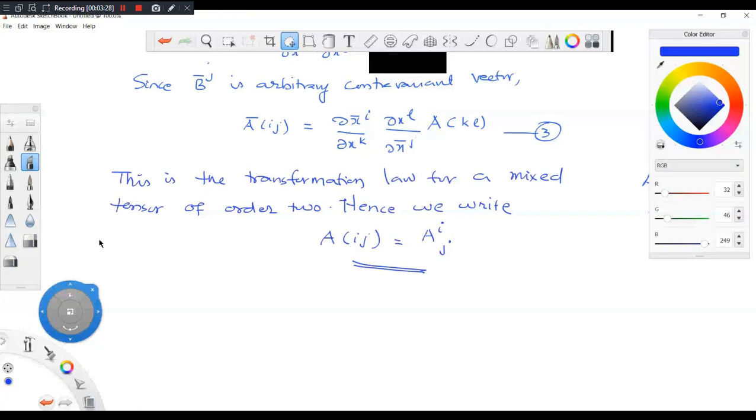Okay. So what is the transformation for BL? See, suppose I take B bar J. What is B bar J according to the transformation? Del X bar J by del XL into BL. Am I right?